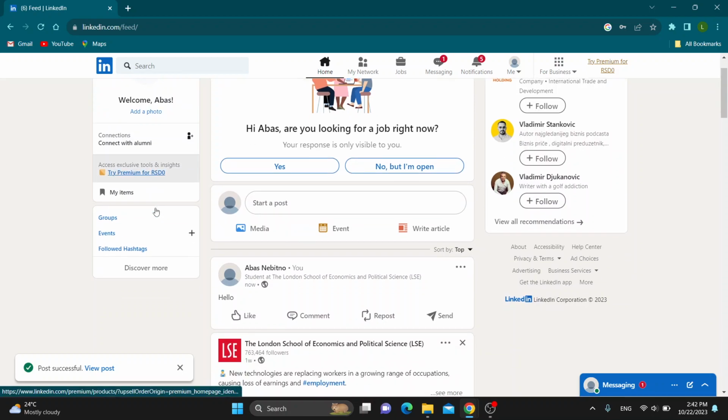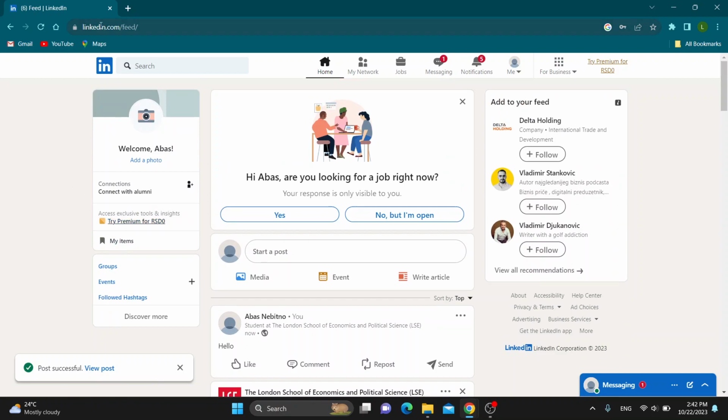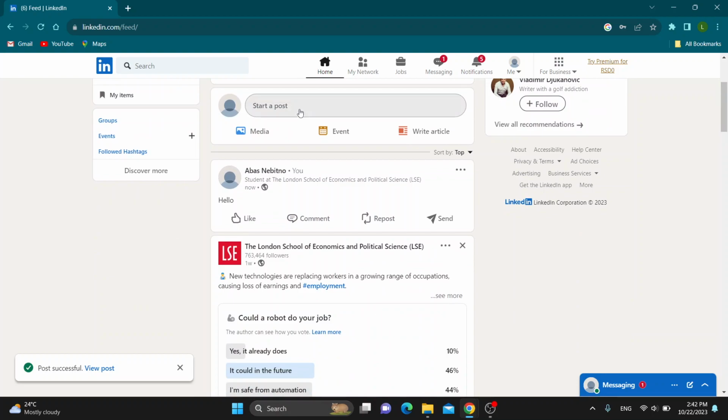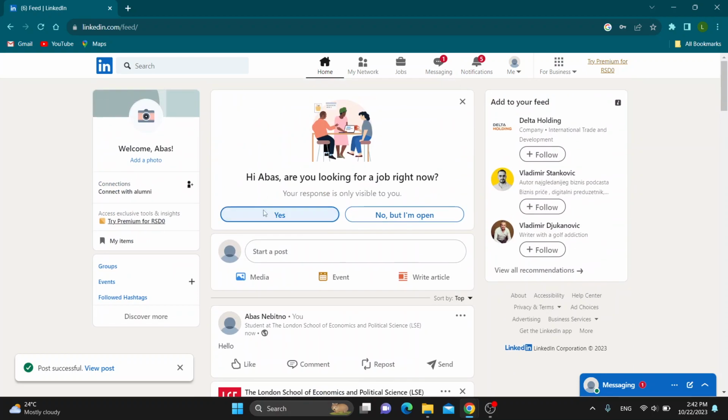So guys, the first thing you want to do is open up the official linkedin.com website right here and log into your account. And after logging into your account, guys, you'll be greeted by this main page right here, which is the homepage of LinkedIn, where you can see all the posts by people you follow.